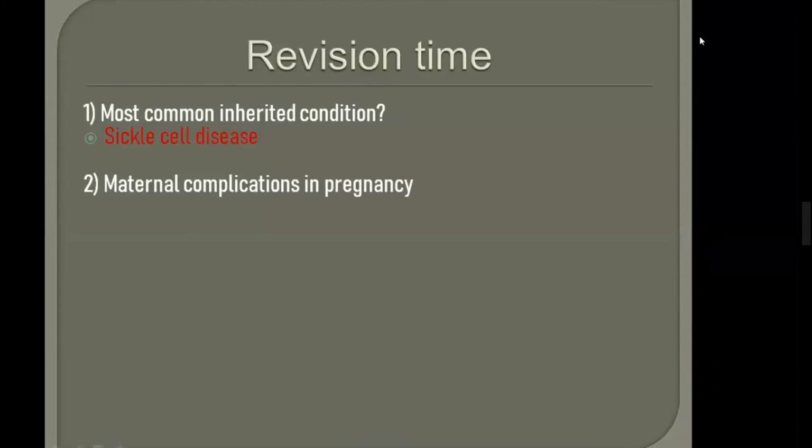Most common inherited condition: sickle cell disease. Very good, right answer. Maternal complications of pregnancy: painful crisis, acute chest pain, urinary tract infection, and worsening of anemia. Very good. Because of APH.